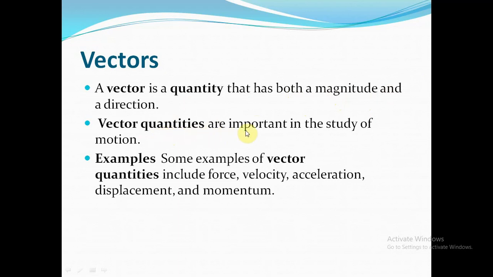Vector quantities are important in the study of motion. While you study the motion of an object, you also listen about the direction of that object. So vector quantities are very important in this way.